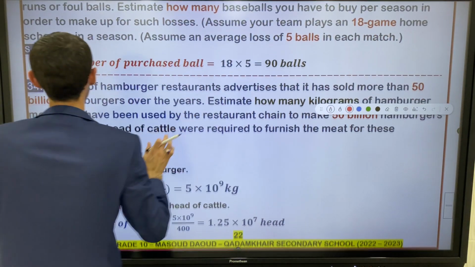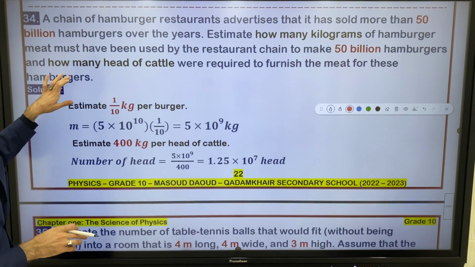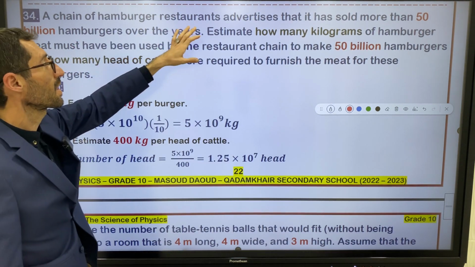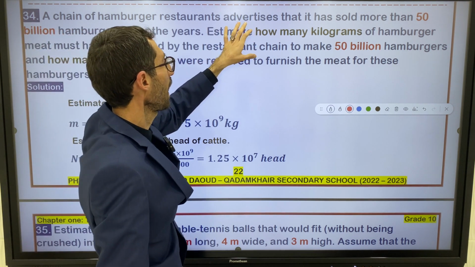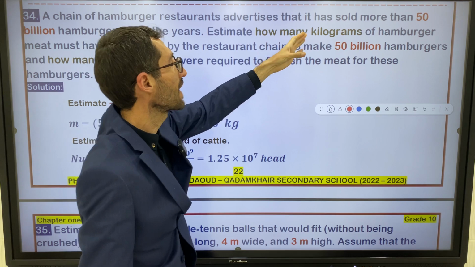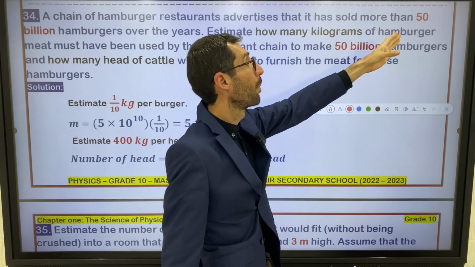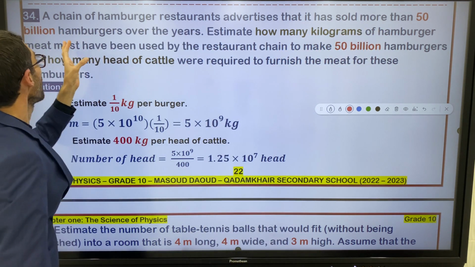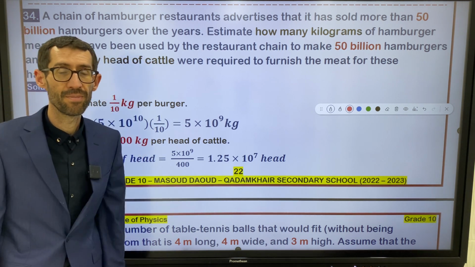Question 34. A chain of hamburger restaurants advertised that it has sold more than 50 billion hamburgers over the years.